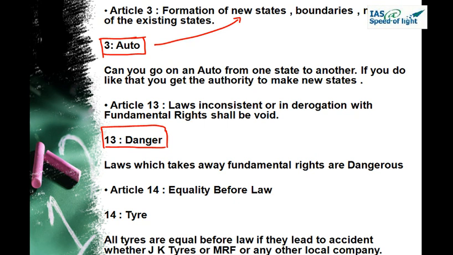Article 14, our picture is T and R, that is tire, your car tire or maybe bike tire. So article 14, it deals with equality before law. So now how to relate it? Tire with equality before law. Tire we have a picture, and equality before law also somehow we can have a picture.